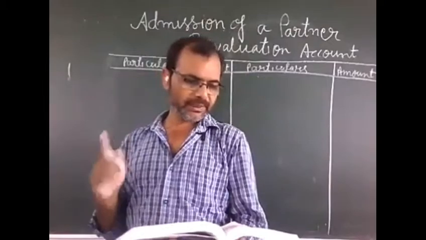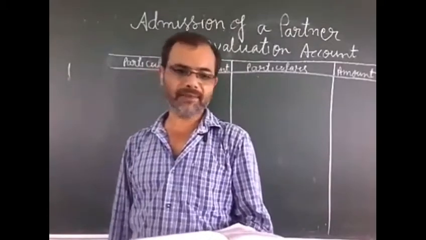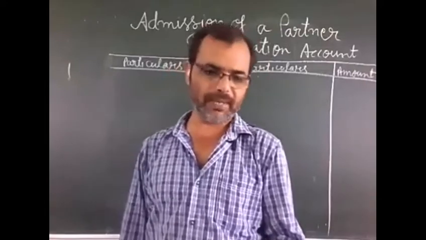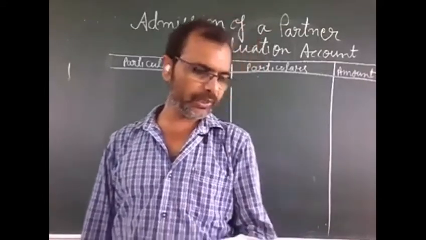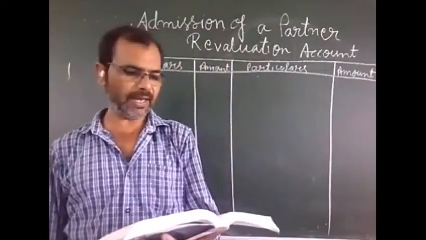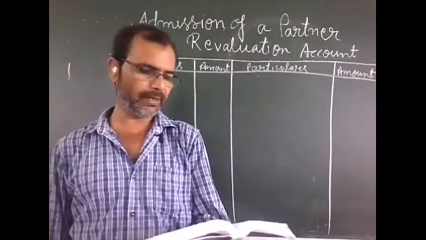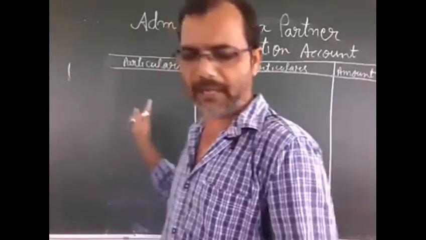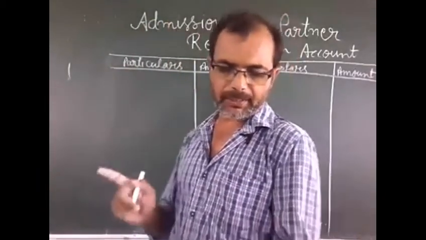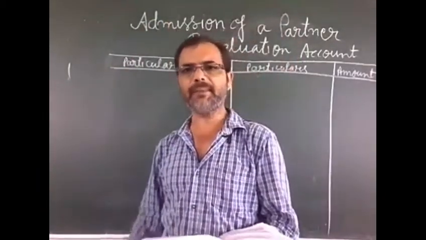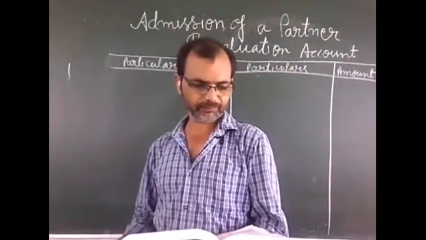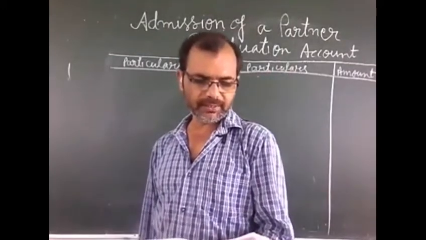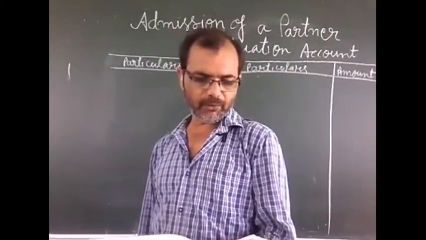So C is a new partner and brings 5 lakh as capital and 2 lakh as his share of goodwill, but he actually contributed only 1,20,000 towards goodwill. The next important adjustments that will come in this account: building and machinery to be depreciated by 5%, and stock to be revalued at 4 lakh.